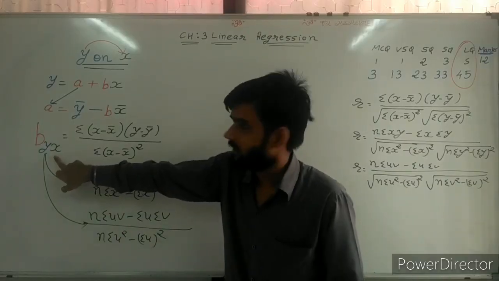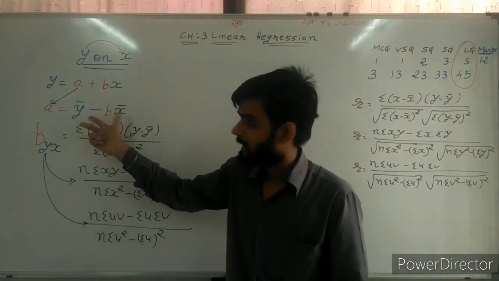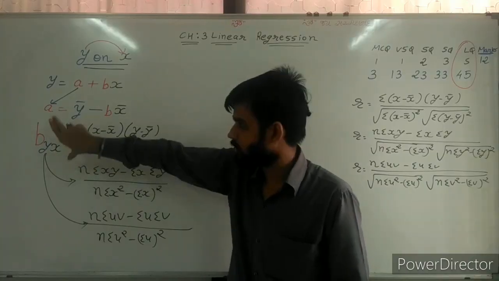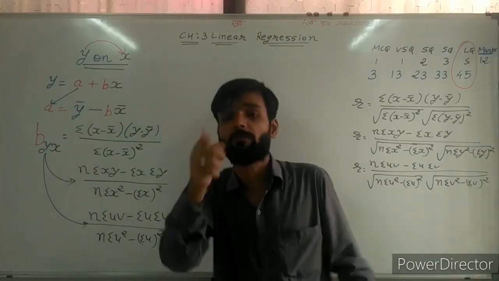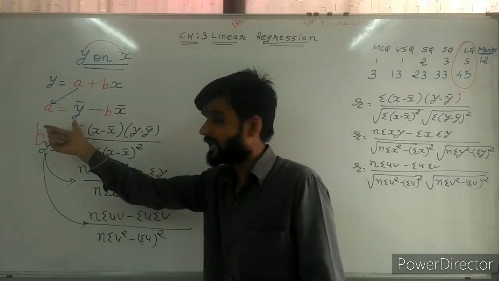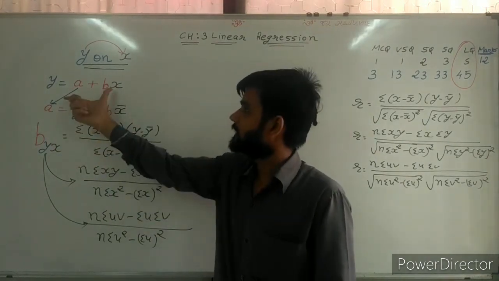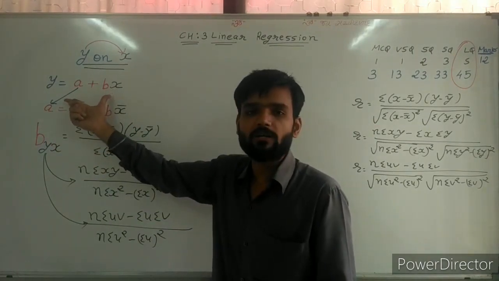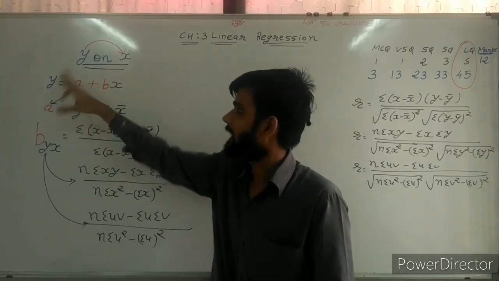Now, after finding b, we can find a easily. First we need to find b, second we need to find a. And on these two bases, we can make the functional relation between y and x. And y on x we can make.